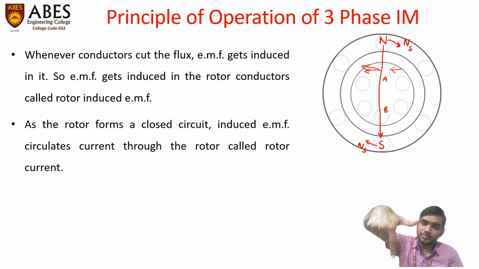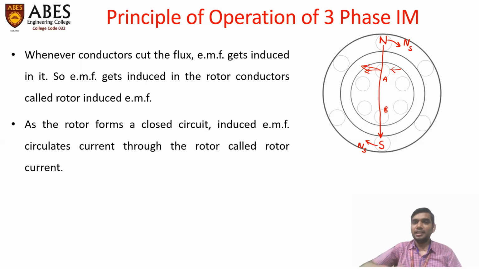Forefinger is downward, thumb will be in a leftward direction, and the EMF will be in outward direction. So in this case, the EMF in conductor A will get induced in outward direction. That is the EMF. And now we will discuss the EMF induced in conductor B.